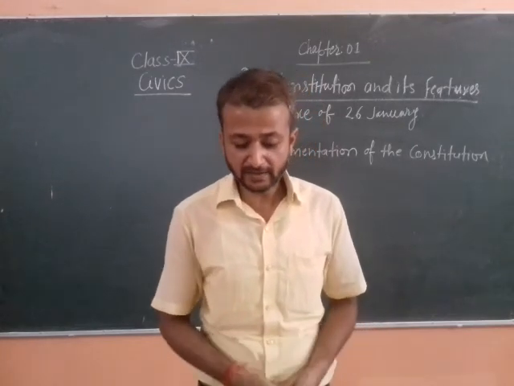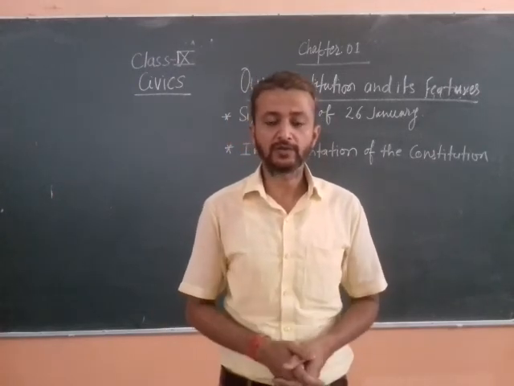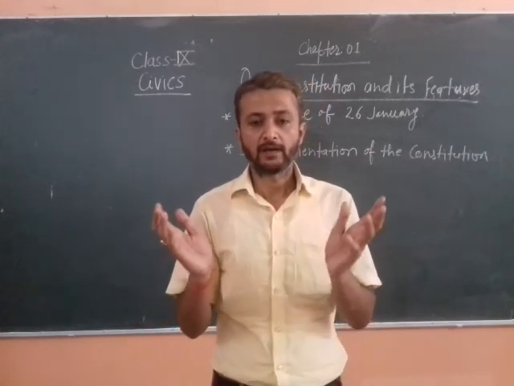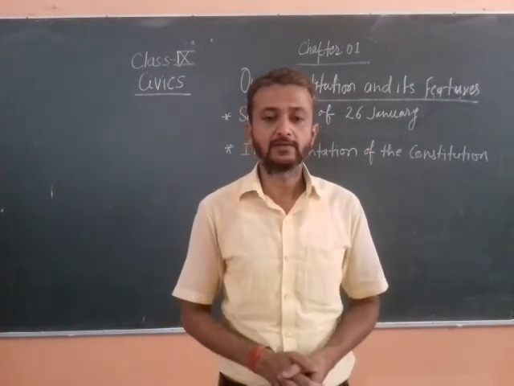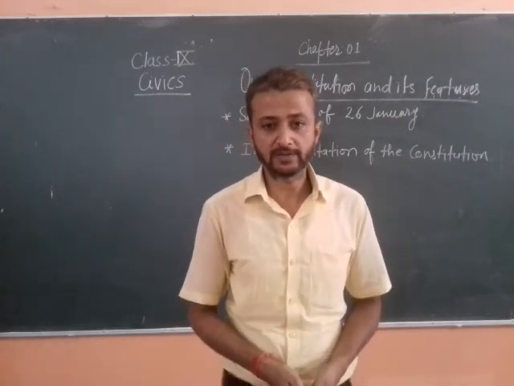Next, the 86th amendment, 2003, right to education. We all know that all children between 6 to 14 years of age have the right to education. This has also been granted.